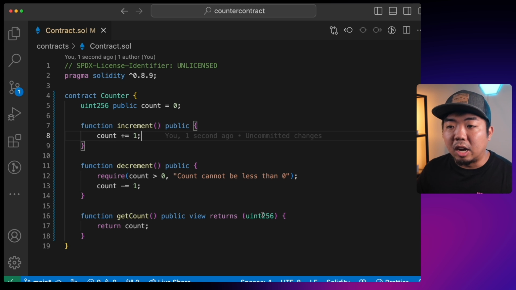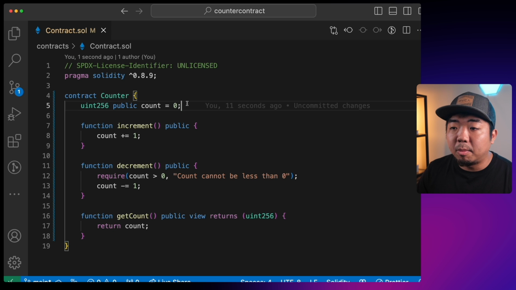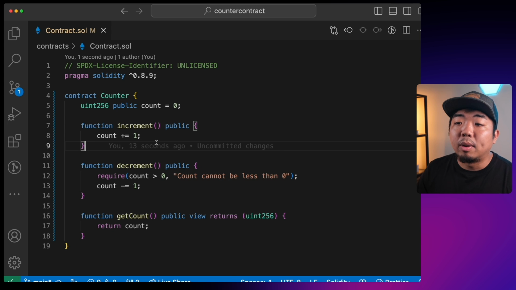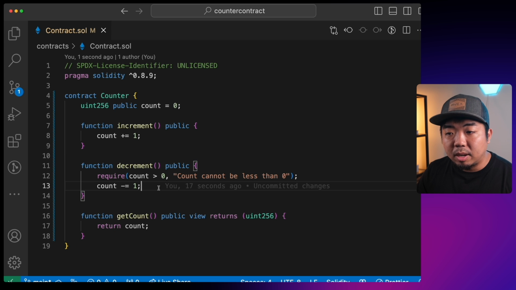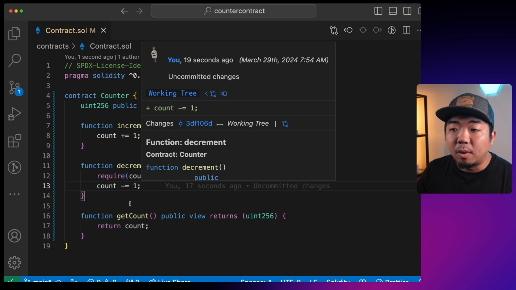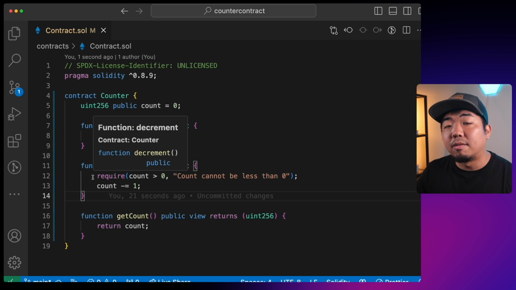And there you have it. We created a very simple smart contract. And what we need to do now is deploy this. Now, again, a quick overview: we have a variable that holds our count value. We have an increment, which increases it by 1. We have a decrement, which decreases the value by 1, but it checks to make sure that the value is actually higher than 0 before doing so.